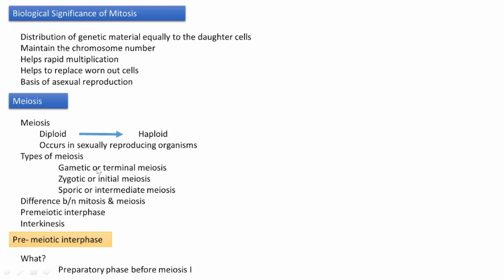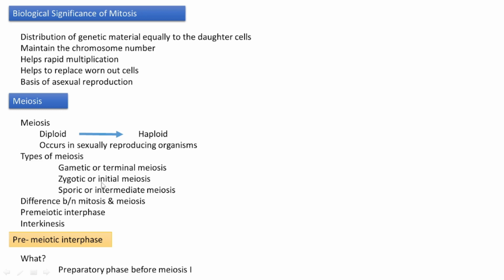Such meiosis exists in multicellular animals, protozoa, and a few lower plants. In all such organisms, meiosis happens during gamete formation.